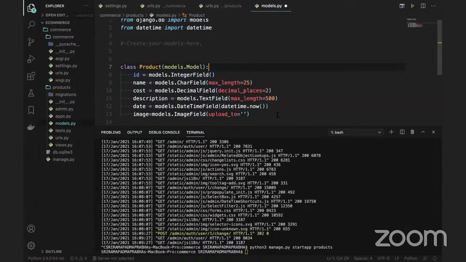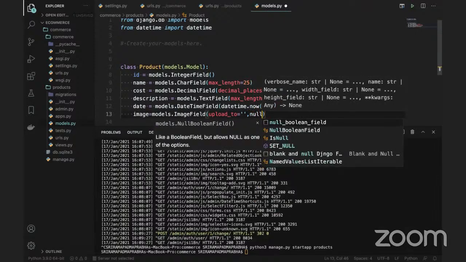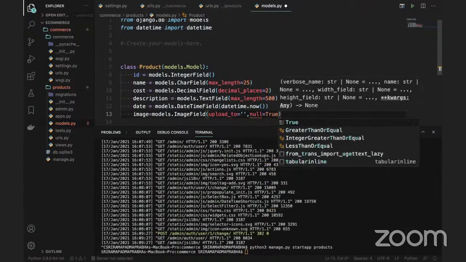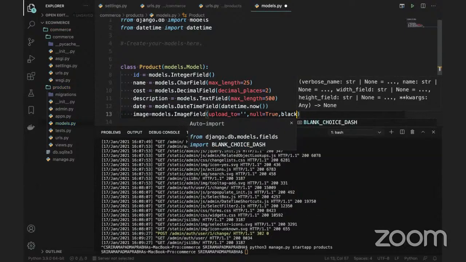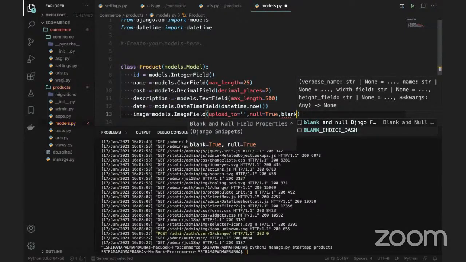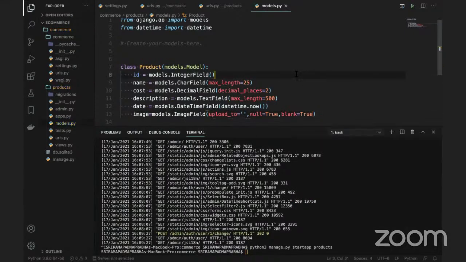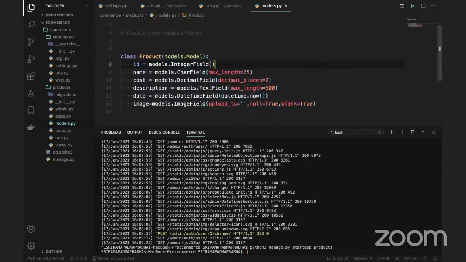One more important point I need to tell: if some fields are not important to you, for example this image is not mandatory, we can mention null is equal to true, and also blank is equal to true. And we'll also say that date time is current time, we can take it up. So this is a simple class I'm creating, guys. By using this class, I can create a table.